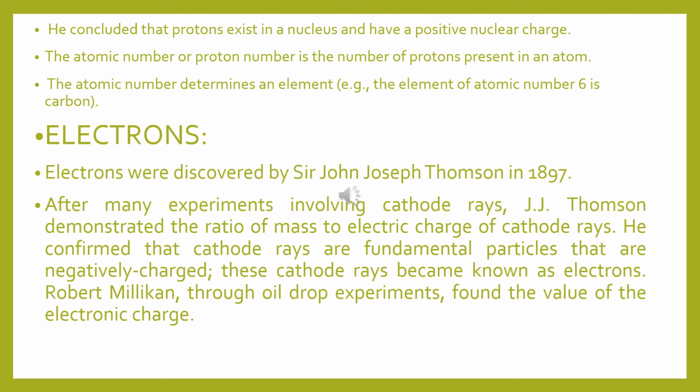Electrons. Electrons were discovered by Sir John Joseph Thomson in 1897. After many experiments involving cathode rays, J. J. Thomson demonstrated the ratio of mass to electric charge of cathode rays. He confirmed that cathode rays are fundamental particles that are negatively charged. Those cathode rays came to be called electrons. Robert Millikan, through the oil drop experiment, found the value of the electron charge.